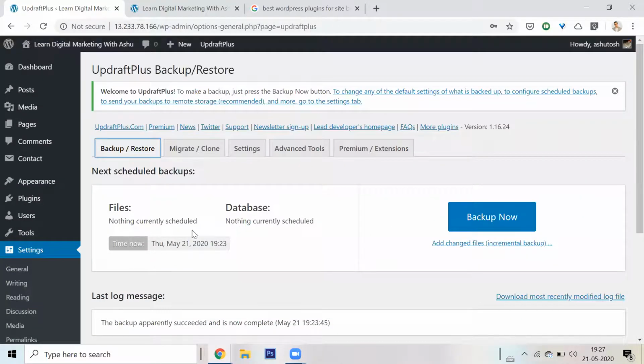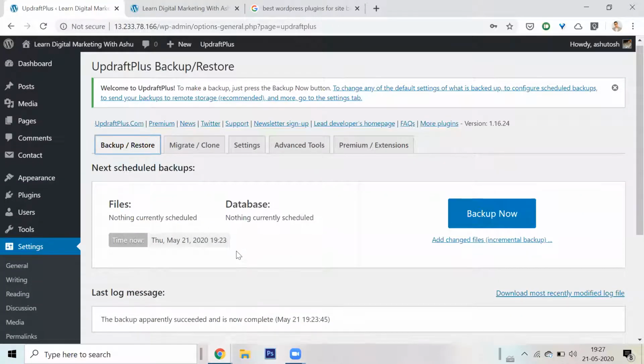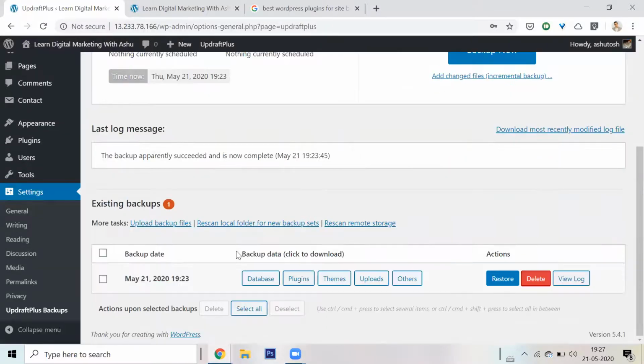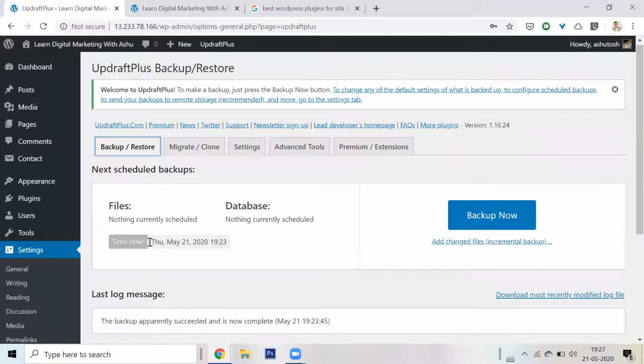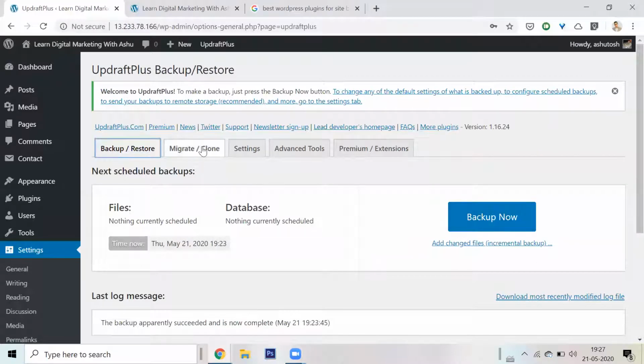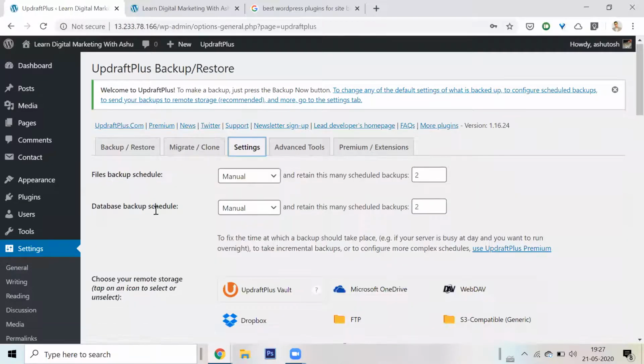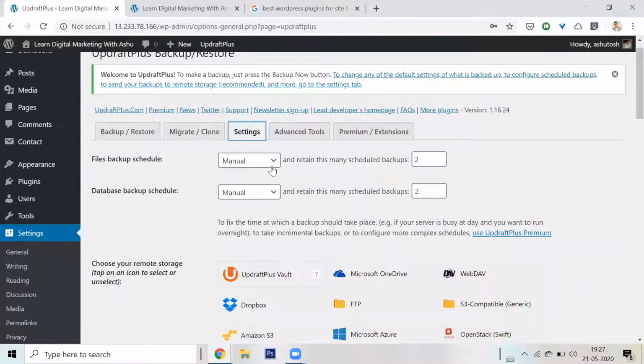Oh, we can also schedule. I think we can also schedule a backup here. I can make up a schedule saying that at this time, maybe every week, it will be automatically backed up. I think that can be done. Sorry, so I can probably do it automatically. Let me just see. Settings. Let me see maybe the other. See, file backup schedule is manual. I can change this to every 2 hours, every 4 hours, every 8 hours. So yes, it is automatic. But every hour or every fortnight or daily, it doesn't happen as it happens.